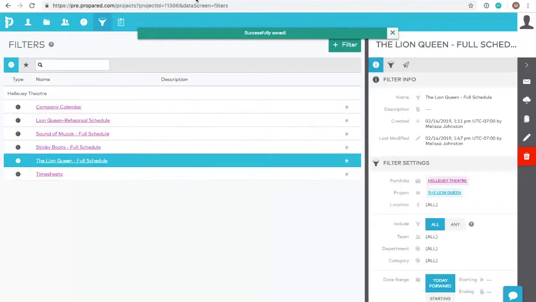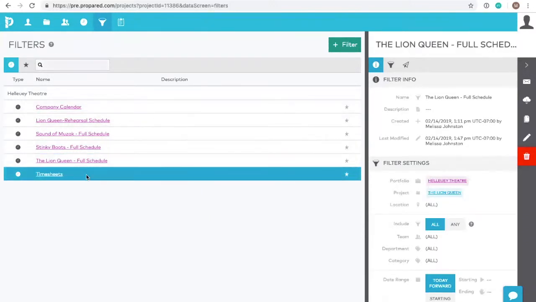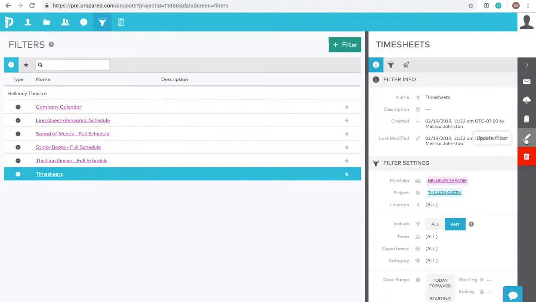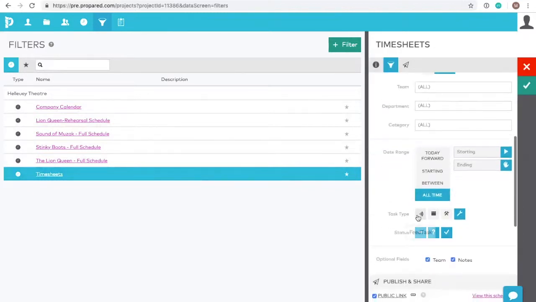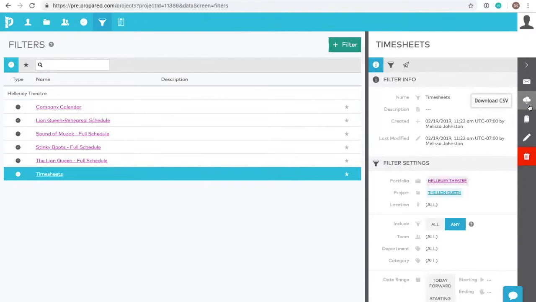One other great use for bookings is creating pre-filled timesheets for on-site use. To do this, create a new filter and only select bookings. Once created, you can export the filter to a CSV file by clicking on this button over here. From there, you can update the planned times with actual ones, add columns, pay rates, etc., and then pass it on to the next part of your payroll workflow.